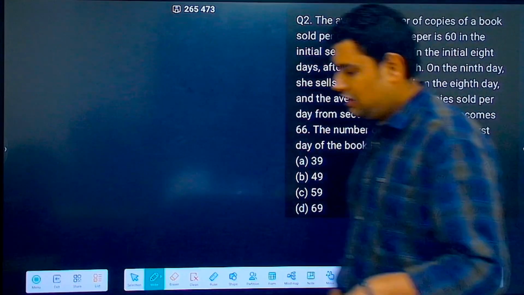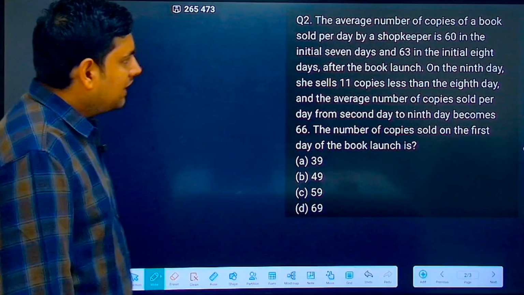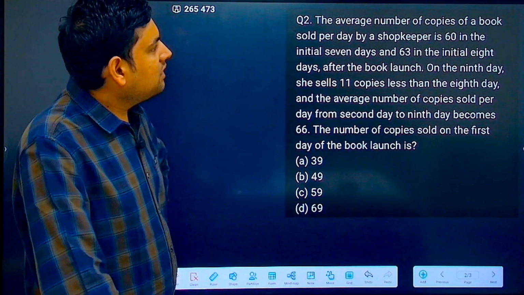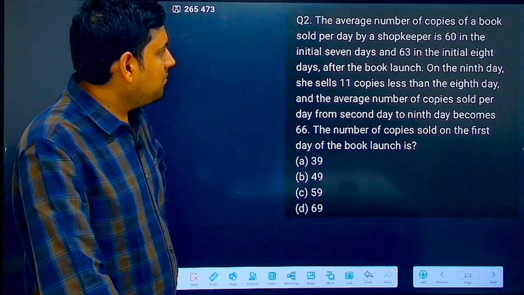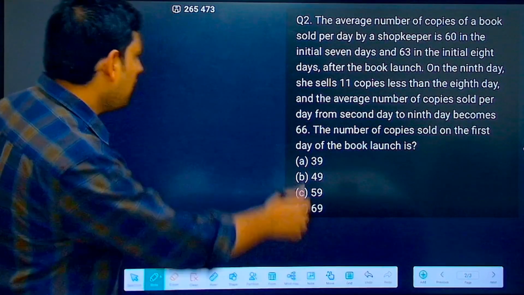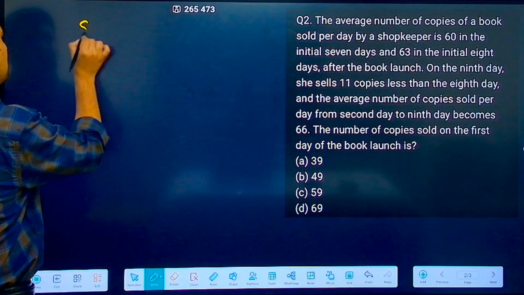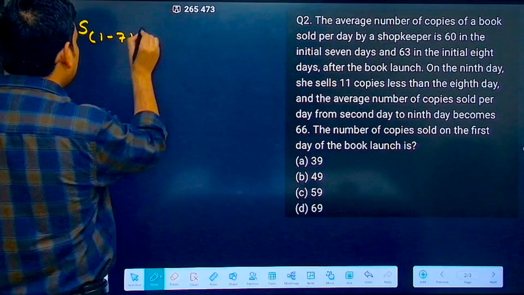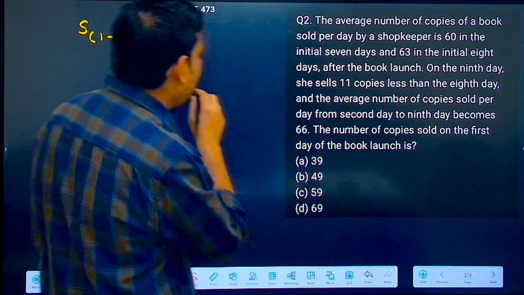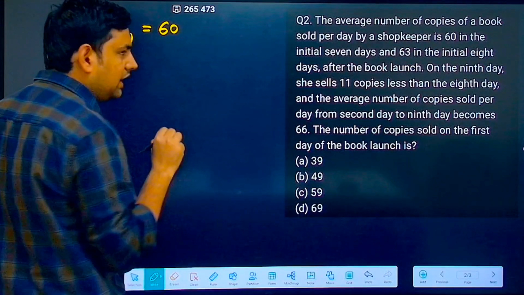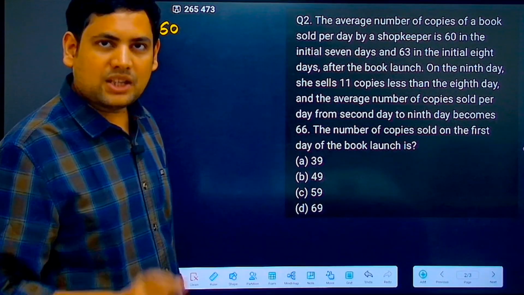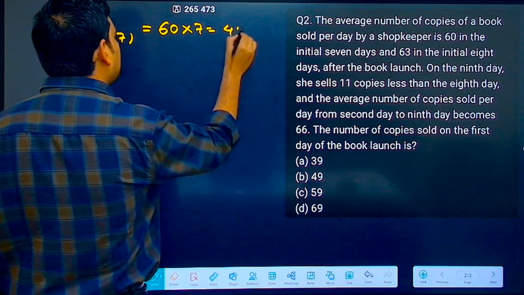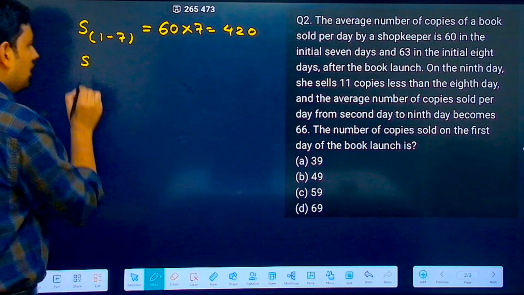Next, this is a good question. Now, it will check all your basic understanding and calculations. So it says the average number of copies of a book sold per day by a shopkeeper is 60 in the initial 7 days. Now, see the notation also, how I am writing this. So sum from 1 to 7, initial 7 days, is equal to, what is the average? The average is 60, correct? This average is for how many days? Sum is equal to average into number. This is for 7 days. So this is 420.